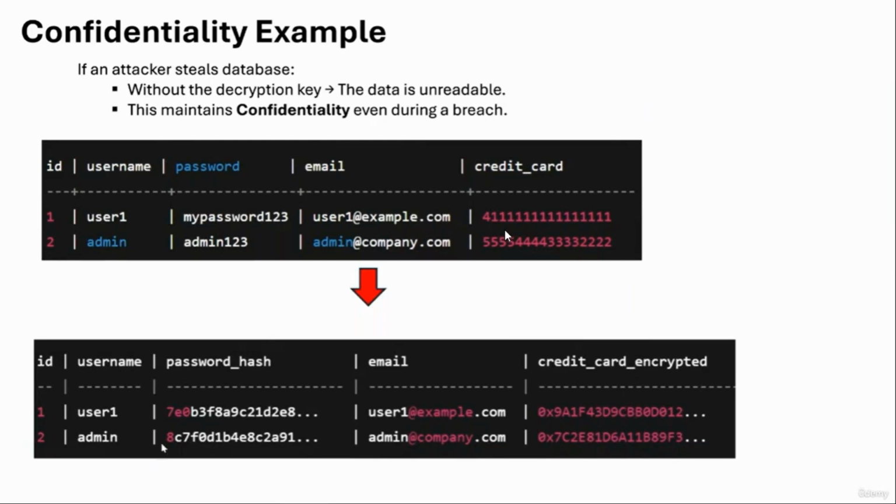This kind of security is fully ensured by confidentiality. If an attacker gets access to the database and the database is not encrypted, then he has access to each of the values stored inside it. But if our database is encrypted, even if he gets access to it, he will not be able to get any useful information from there. That's what confidentiality is for. So let's see what integrity and availability are.